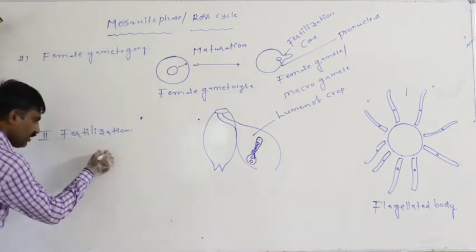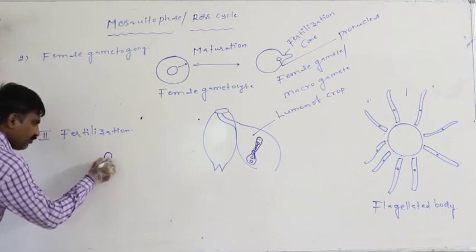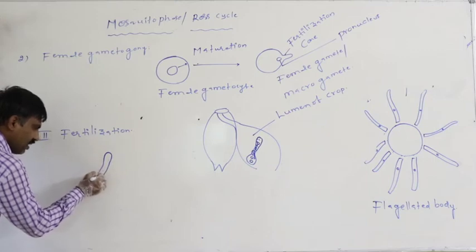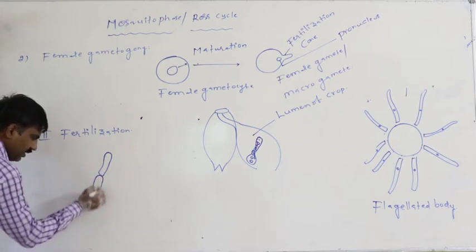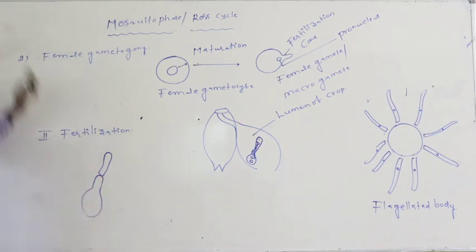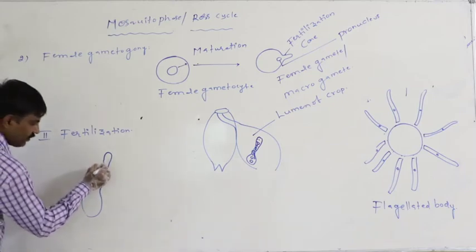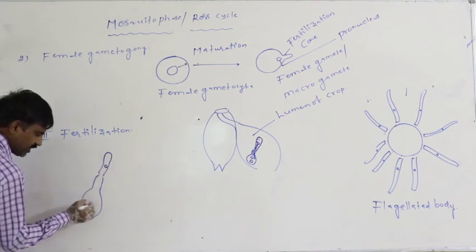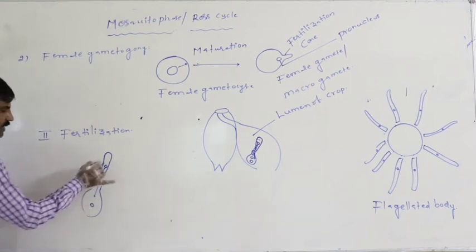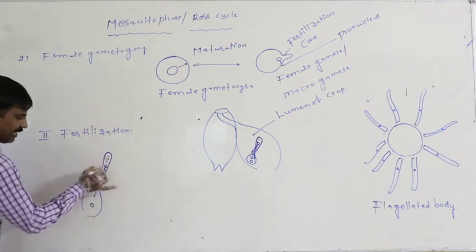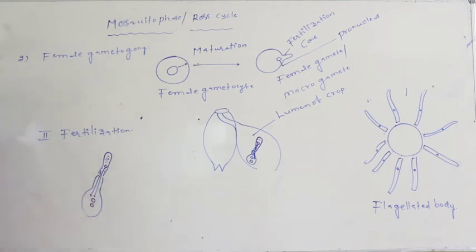Whenever in the crop of the mosquito the male gamete comes in contact with the fertilization cone of the female gamete, this membrane between these two is dissolved. Later the nucleus of the male gamete moves into the female gamete, and the cytoplasm of the male gamete also moves into the female gamete.